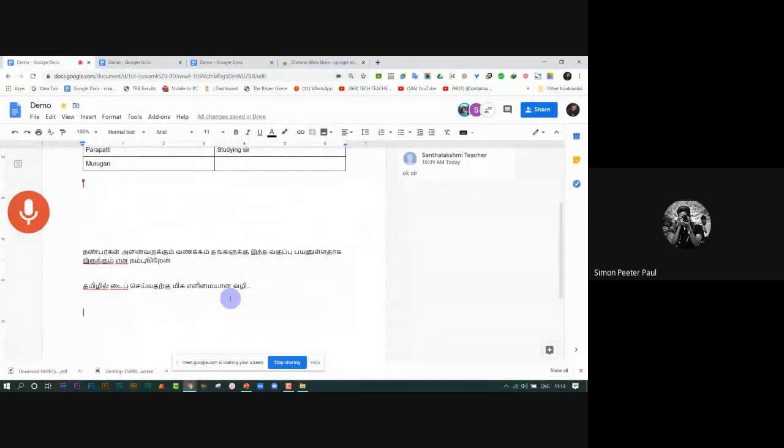Sir, you can also tell them about the suggestion mode, sir. It's near the share button. Yeah, the pen-like icon, suggestion. That's it, sir. Okay.